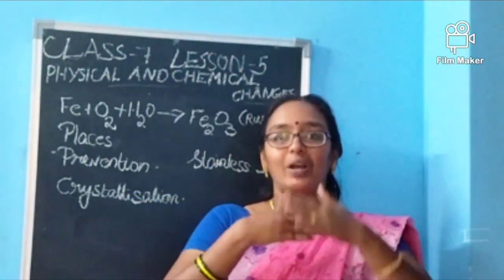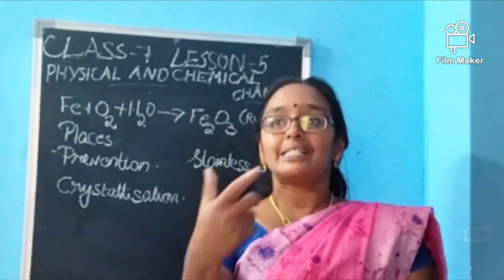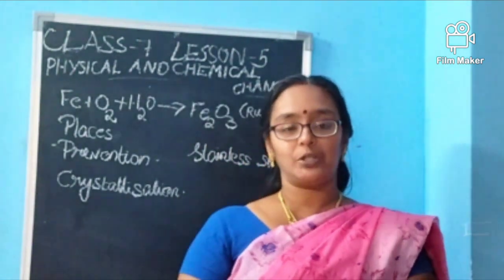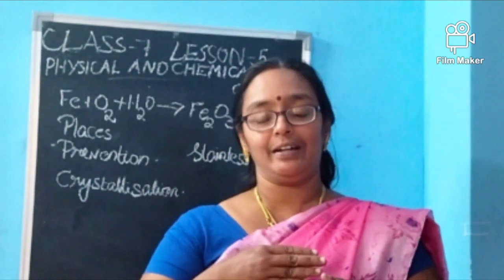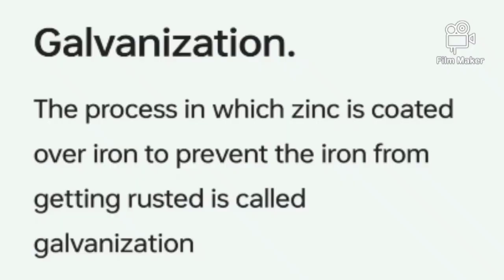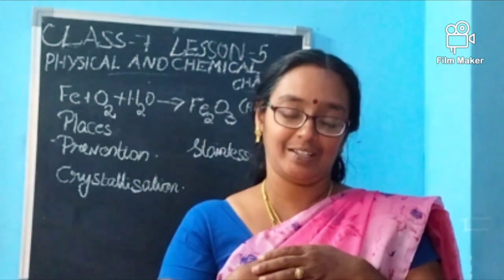Okay, so we are giving a coat, so the rusting will not happen quickly. Then the second one is galvanizing. It's a new term for you. What is this galvanizing? Coating of iron with zinc is called galvanizing. The zinc will say no to this moisture and oxygen. So what will happen if we are coating iron with this zinc? It will prevent rusting.